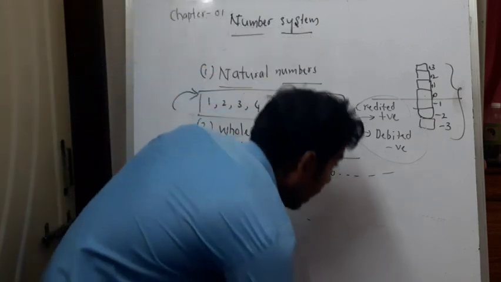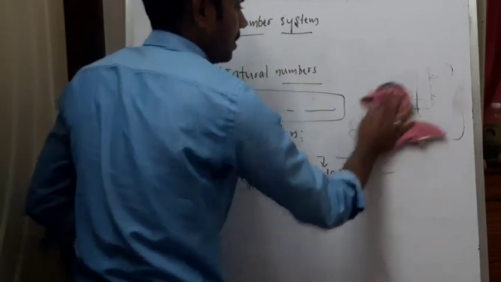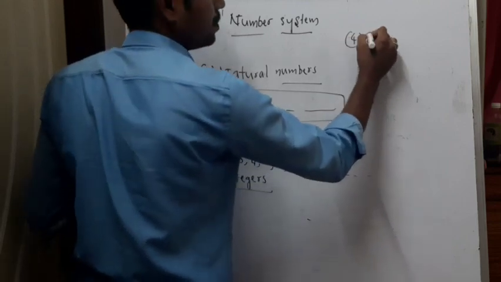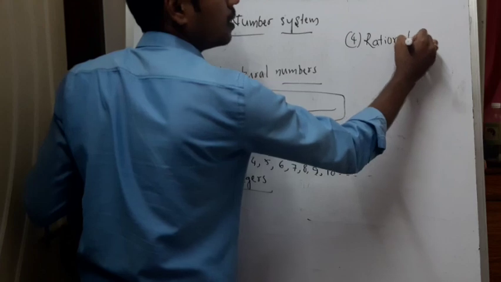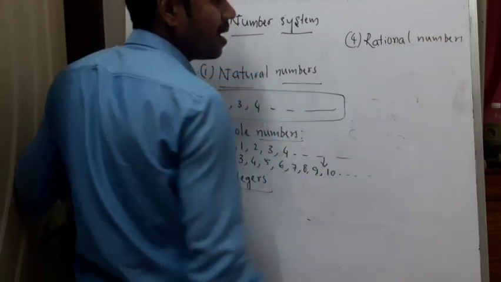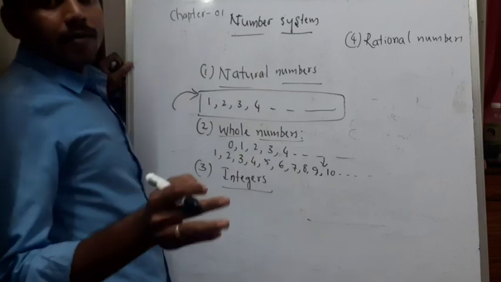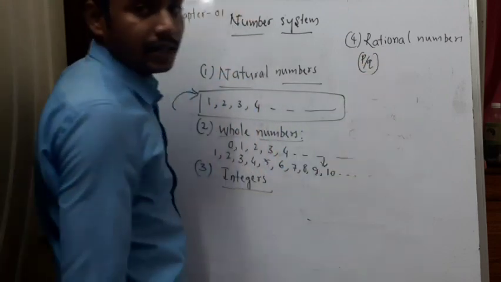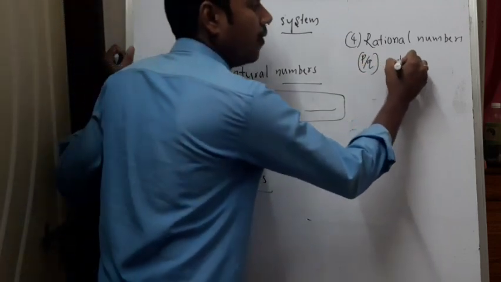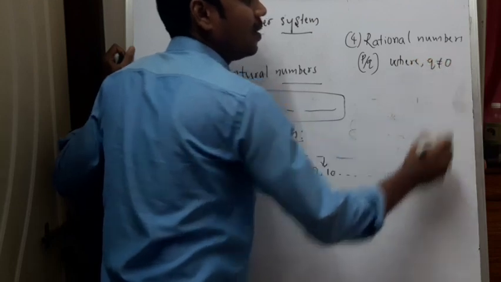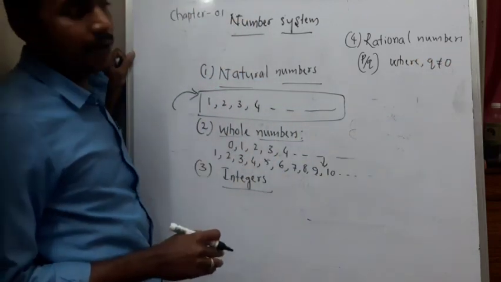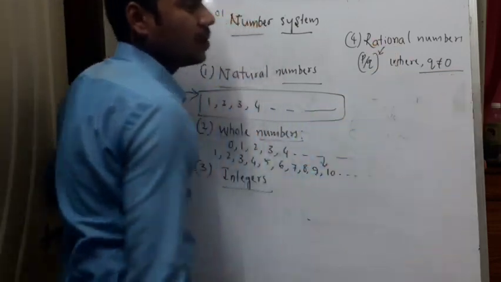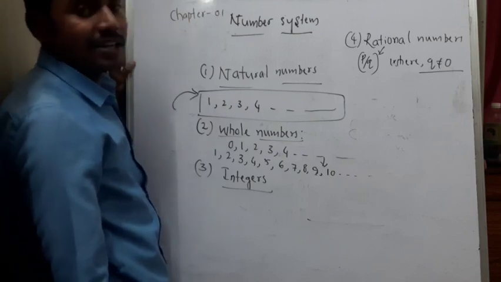Next comes rational numbers. So what are rational numbers? Any number which can be written in the form of p by q, where q is not equal to 0, we call a rational number. Any number which can be written in the form of p by q, where q is not equal to 0, is called a rational number.